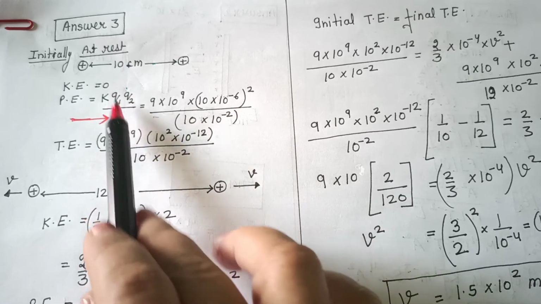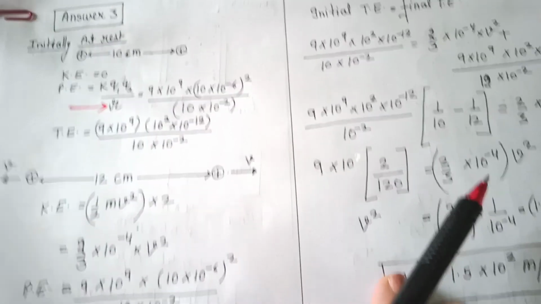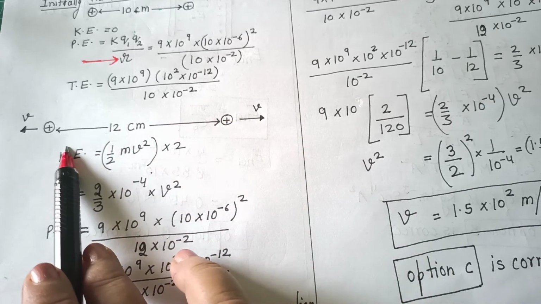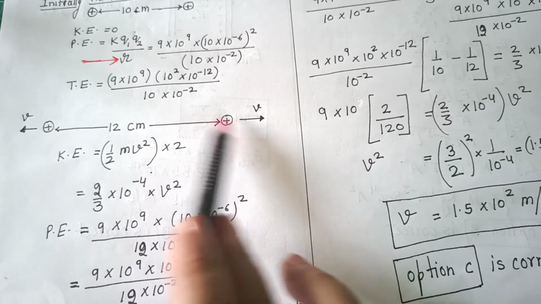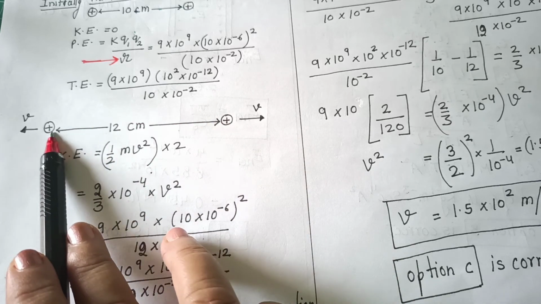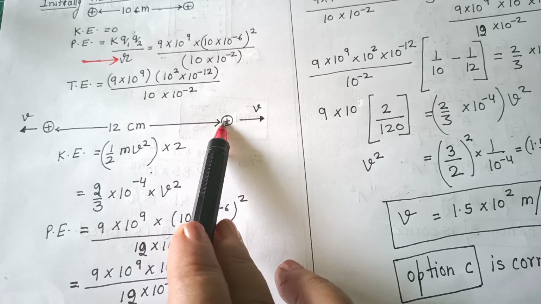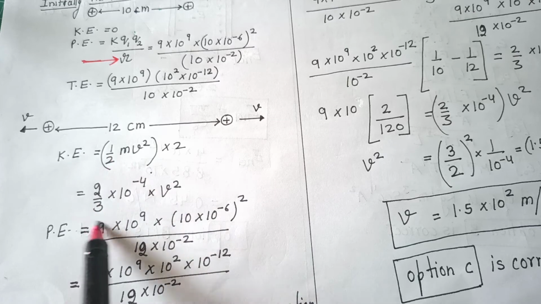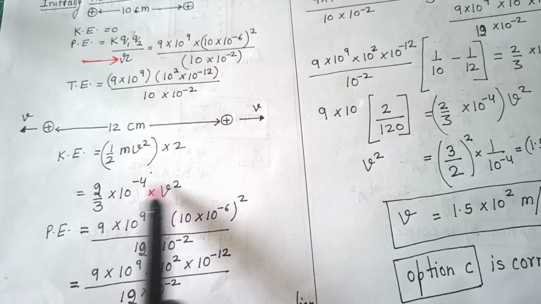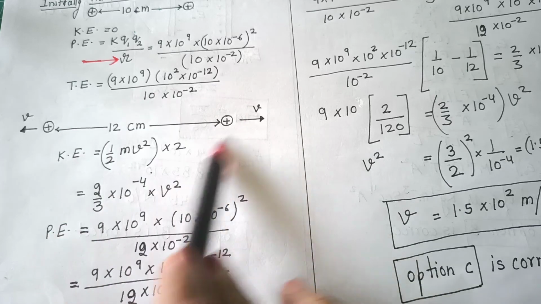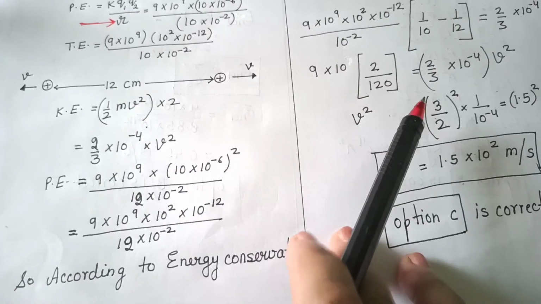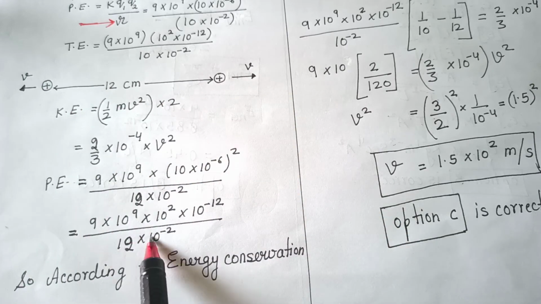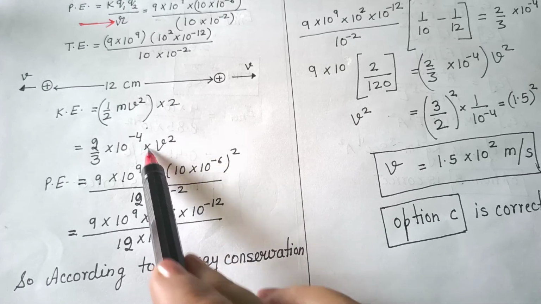Simply total energy will be kinetic energy plus potential energy. Then they are released, so they start moving away from each other. When they are at 12 centimeter away, then kinetic energy is kinetic energy of this charge plus kinetic energy of this charge, that is half mv square into 2, and m is given according to the question. So mv square is kinetic energy of the system. Then potential energy will be K Q1 Q2 upon R, and total energy will be sum of these two.